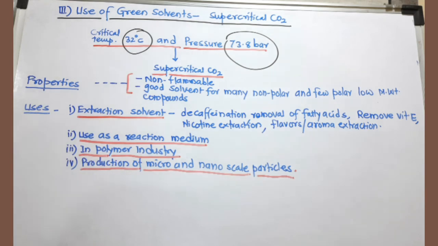Nanoparticles we can prepare by using supercritical carbon dioxide. These are very few applications of supercritical carbon dioxide, but we must go for this kind of green solvents to save our mother earth and to make our practice more green. That's it. Thank you.